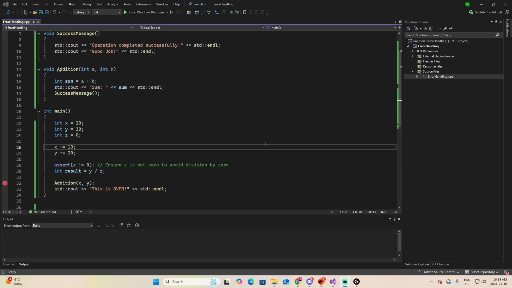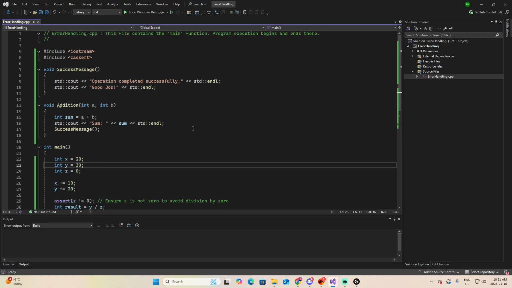You detect a problem that you cannot or should not handle here. You throw an exception. The normal execution stops. C++ starts looking for a place in the call chain that can catch and handle that problem. If C++ finds a matching catch block, your program can recover or at least print a clear message. If nobody catches it, the program terminates. That is still better than a silent bug that corrupts your data without warning.